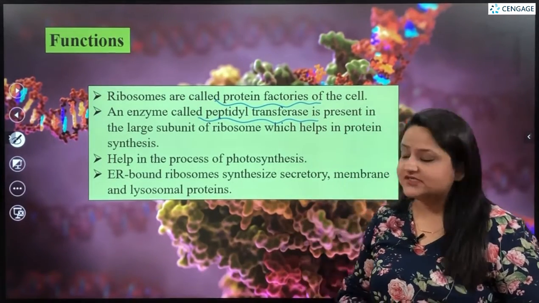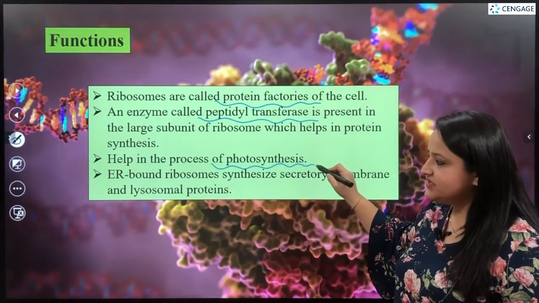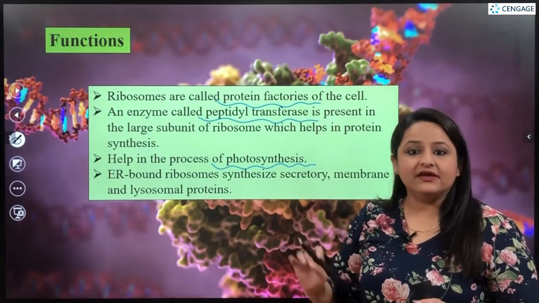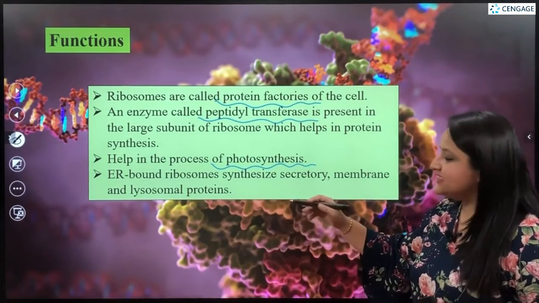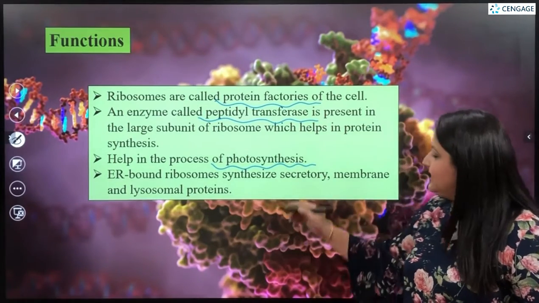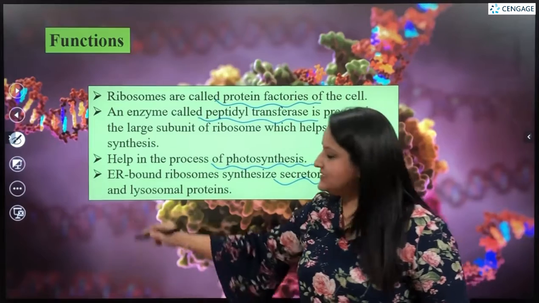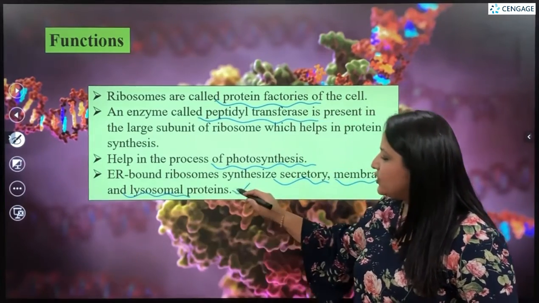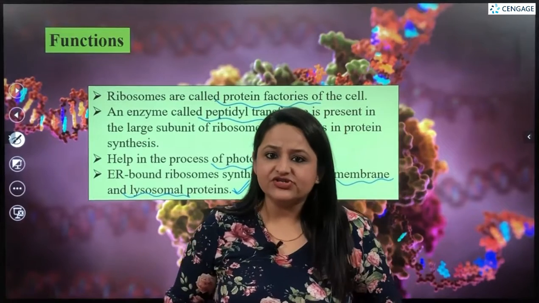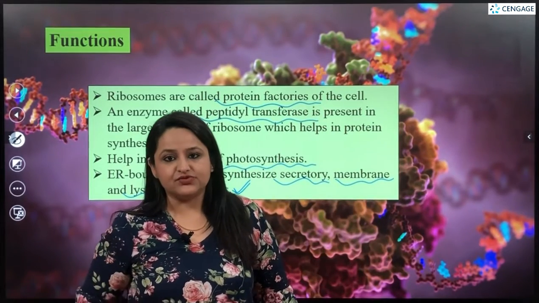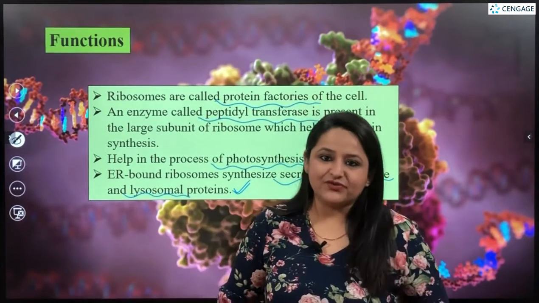Then, apart from this, ribosomes are also known to play a role in the process of photosynthesis. The endoplasmic reticulum bound ribosomes synthesize various types of secretory, membrane, as well as lysosomal proteins that are required by the cell. So these are the various functions performed by the ribosomes, and we will talk about the other organelles in our next videos.